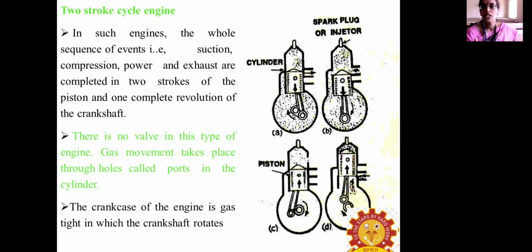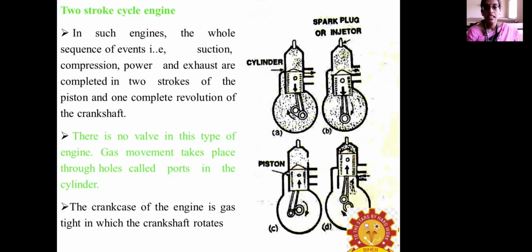So this 4-stroke cycle has to take place in 2 strokes of the piston. The 4 cycles mean first the suction and the compression, which will take place in the first movement of the piston. Then the power and the exhaust stroke will take place in the second movement. Normally 2 strokes means the crankshaft completes 1 revolution, and there will be no valve-type arrangement. Normally the gas is exchanged by the movement of this port assembly.